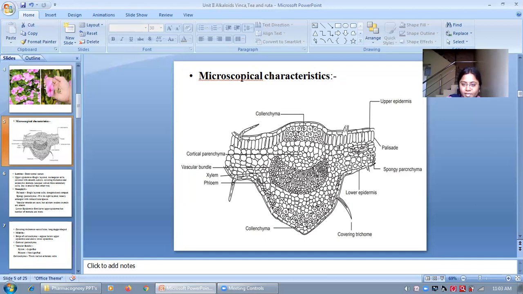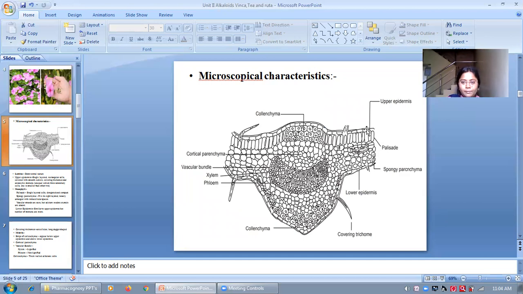After spongy parenchymatous cells, or after the mesophyll, the last layer is the lower epidermis. So the description of the lower epidermis is similar to the upper epidermis. Like the upper epidermis, the lower epidermis is also single layered, with rectangular cells, and the outer wall of the lower epidermis also has trichomes as well as stomata.